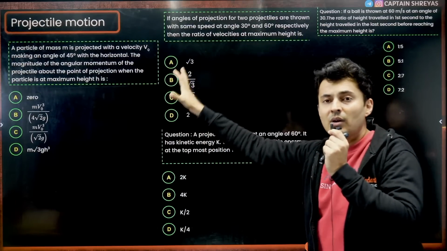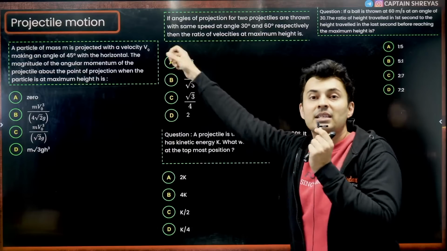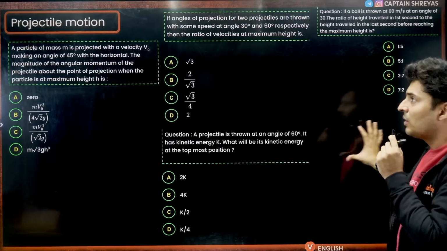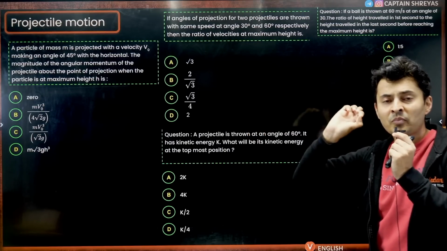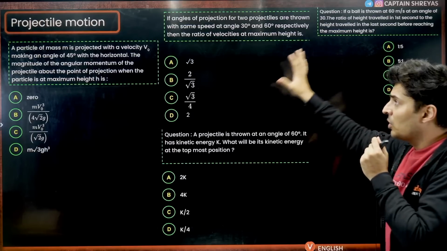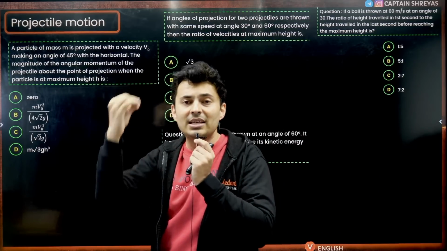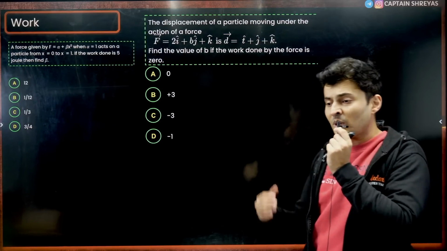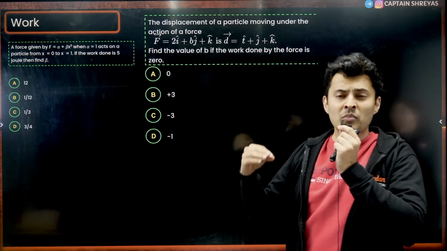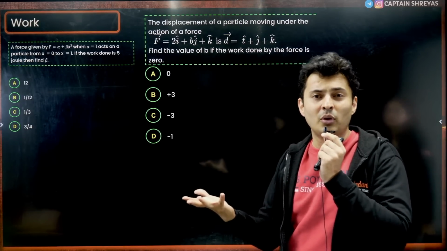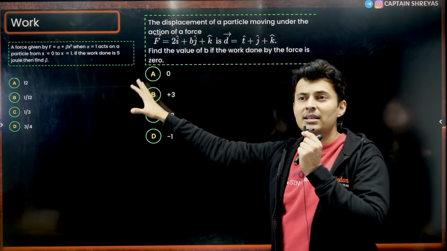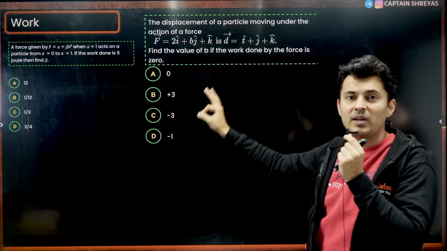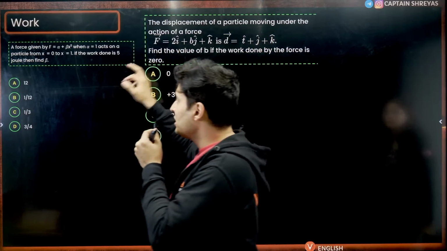Projectile motion, almost every single shift had it, where at the maximum height, what is the kinetic energy? At the maximum height, what is the angular momentum? Such things have been asked in all the shifts. So projectile motion equations, maximum height, time formulas, and the concepts related to maximum height, please do it. Work related calculations: a function is given, integrated, and sometimes the work is given and you find the force, or certain conditions for finding some constants. Many shifts had work calculation from your work power energy chapter.